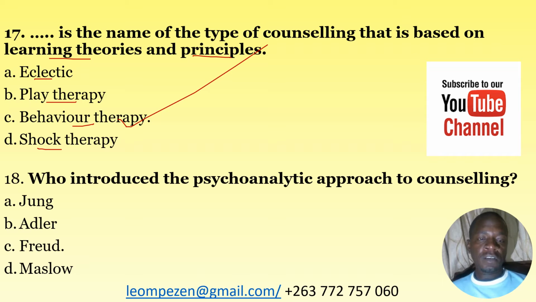Number 18, who introduced the psychoanalytic approach to counseling? A. Jung, B. Adler, C. Freud, D. Maslow. The correct answer here is Sigmund Freud. He is the one who introduced the psychoanalytic approach to counseling. You realize that Jung was also a psychoanalyst and Maslow was a humanist, but the one who introduced this type of approach to counseling is Sigmund Freud. So the correct answer, number 18, is C.